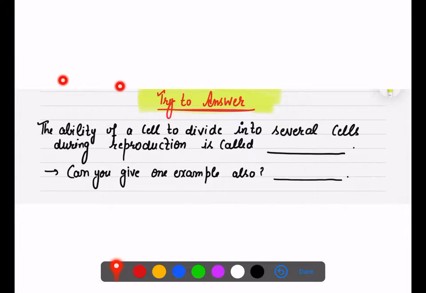Here I'm giving you a second question, which you have to answer from our previous lectures. The ability of a cell to divide into several cells during reproduction is called dash. Which kind of reproduction is it? And you have to tell me the example in which this kind of reproduction is seen. Read the question very carefully. All of you know the answer very well. The ability of a cell to divide into several cells during reproduction is called which kind of reproduction, and in which organism is it seen?